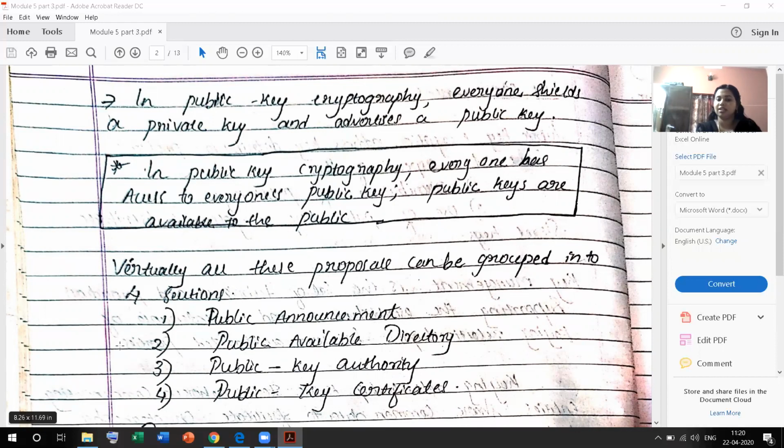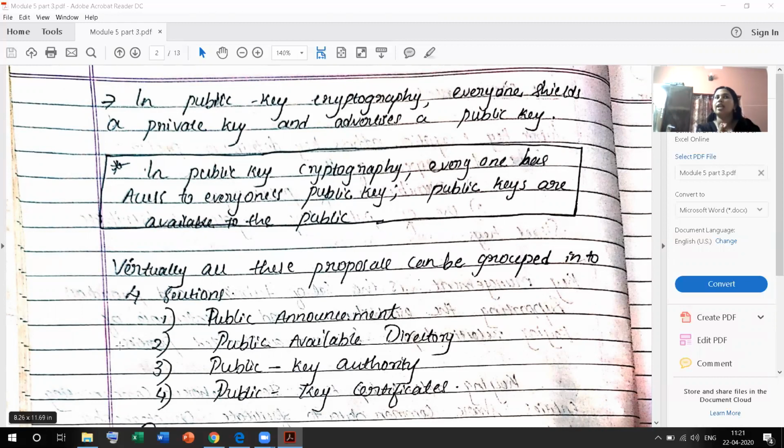The second, the available directory, is the same as our telephone directory. The directory holds the public keys, which I have detailed in our next section. In a public key authority, we use certified authorities to give public and private keys between the sender and receiver. And the last one is the public key certificate.